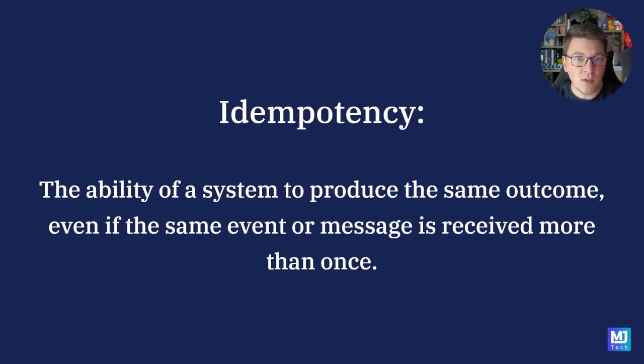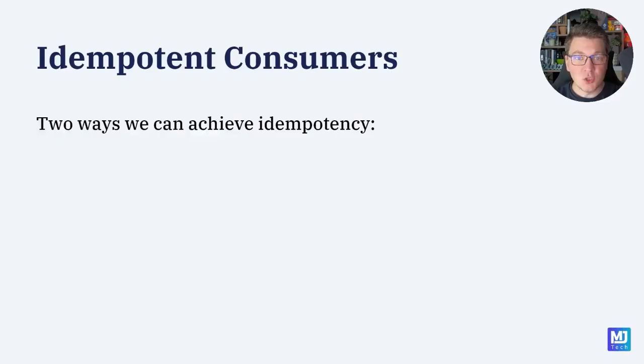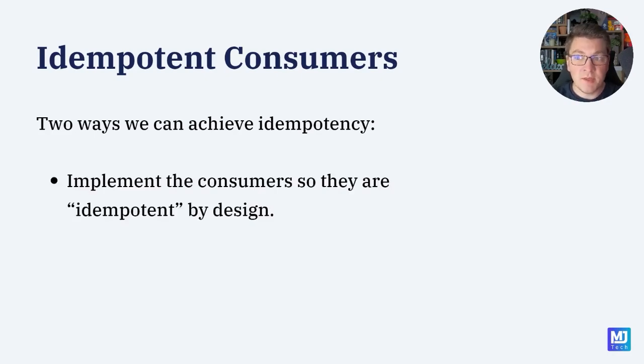We don't want to publish this more than once, as it could cause unexpected behavior in the other modules inside of our system. So this is where the idempotent consumers pattern comes in, and in general we have two ways of how we can achieve idempotency in our event handlers. The first approach is implementing your consumers so that they are idempotent by design.